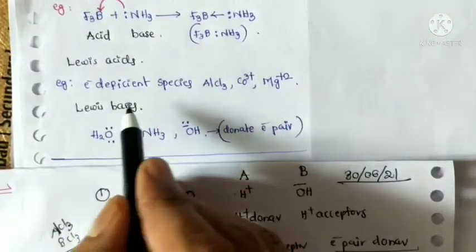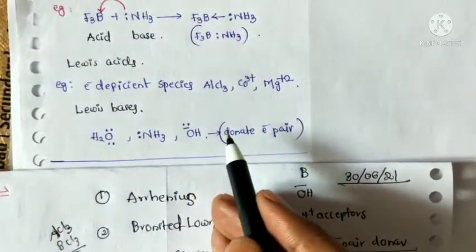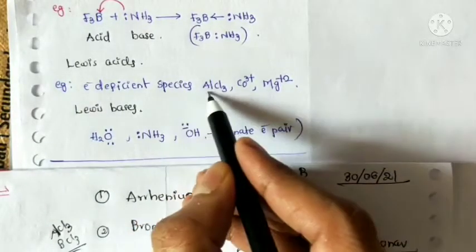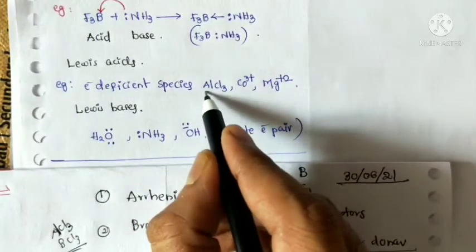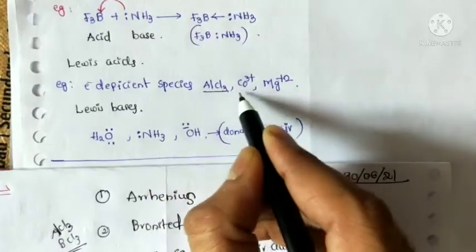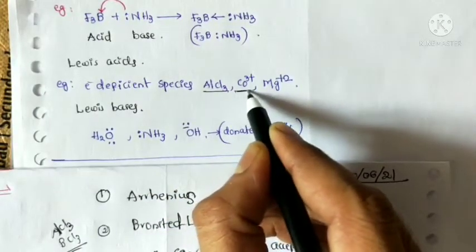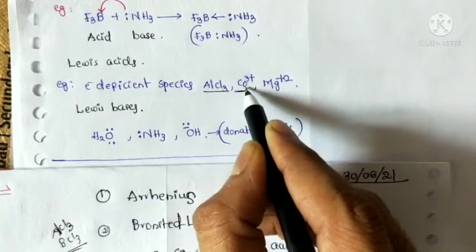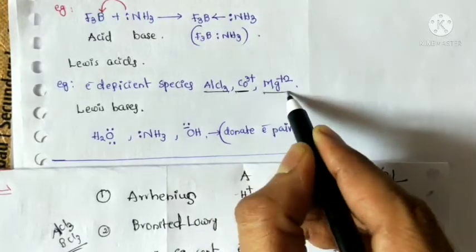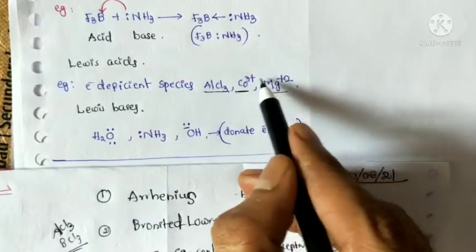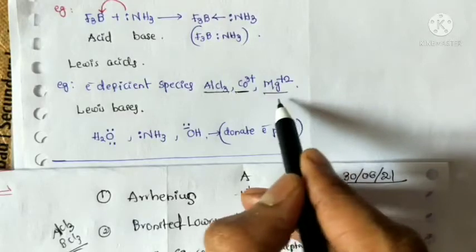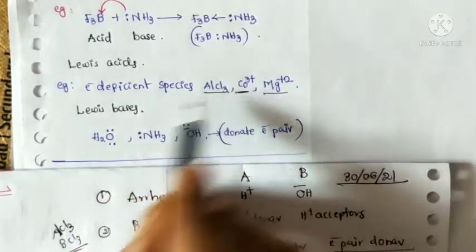Lewis acids are electron deficient species. Generally, electron deficient species include aluminum trichloride, cobalt plus 3 ions, and magnesium plus 2. Plus means loss of electrons, so these are electron deficient species.